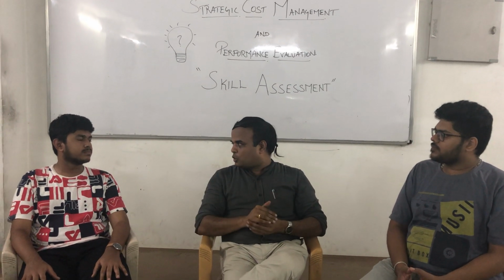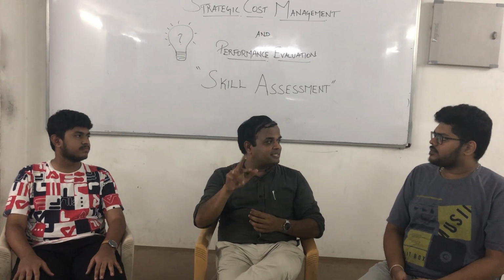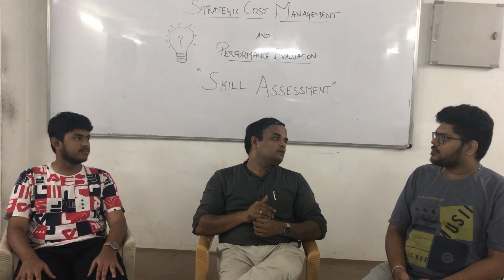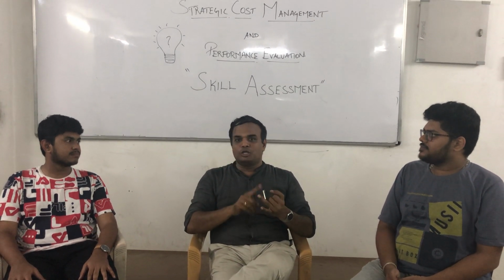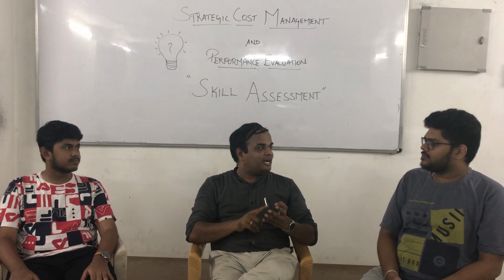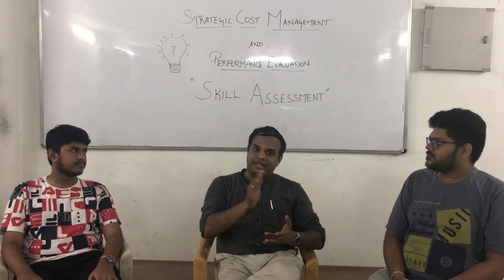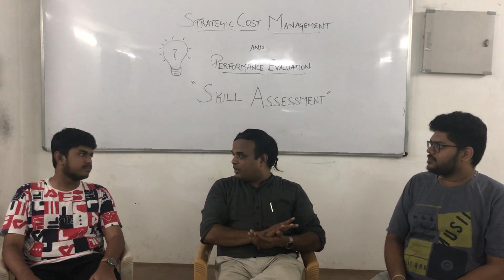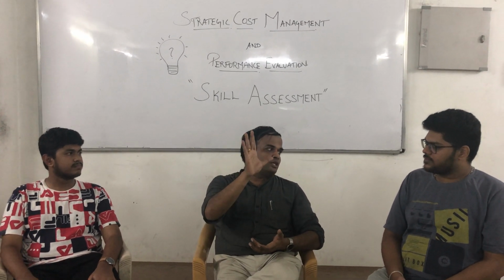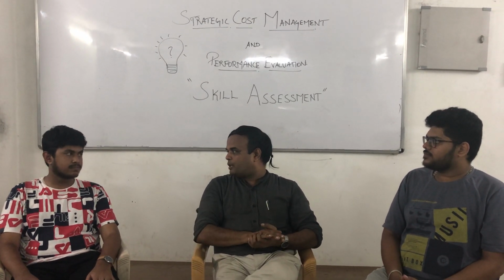Deming wheel, short notes on Deming wheel they are asking. We'll get surprised, what is the Deming wheel? The PDSA cycle is also called Deming wheel. Many people do not even know the PDSA cycle is there in our syllabus. Plan, do, study and act, or plan, do, check and act. PDCA cycle, also called PDSA cycle, also called Deming wheel, also called Shewhart cycle. Therefore, whichever terminology, whichever question they are going to ask, you have to be very careful. Alternate names are always important.